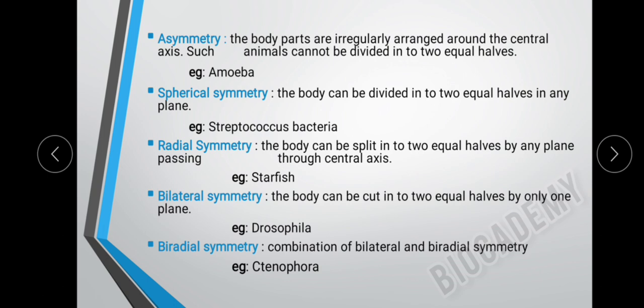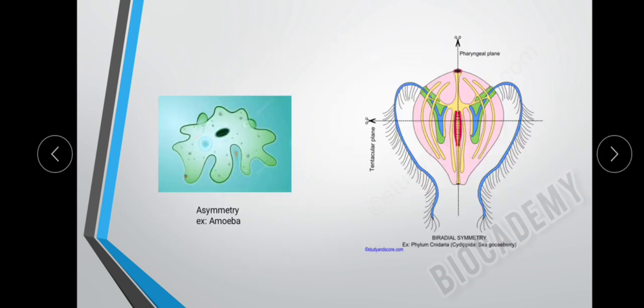Here, asymmetry means the body parts are irregularly arranged around the central axis. Such animals cannot be divided into two equal halves. For example, amoeba. See here the body parts are irregularly arranged around the central axis. Here animals cannot be divided into two equal halves.